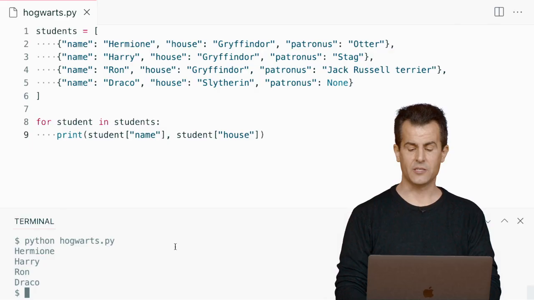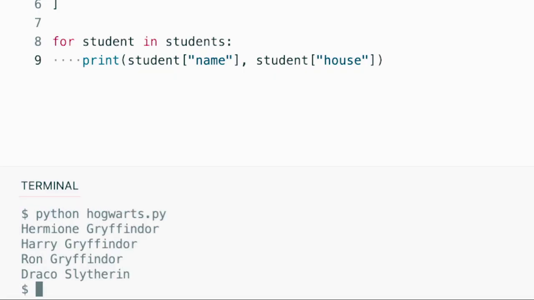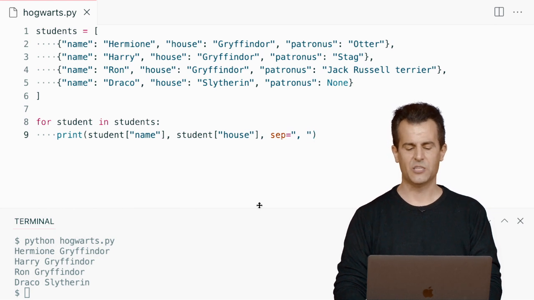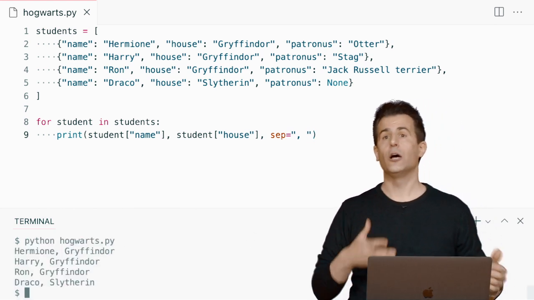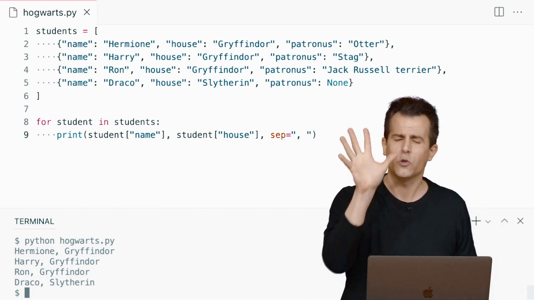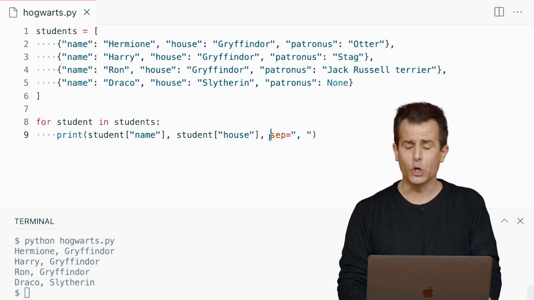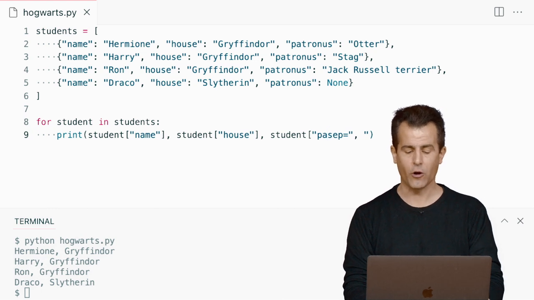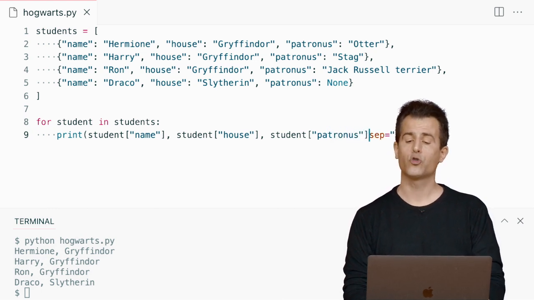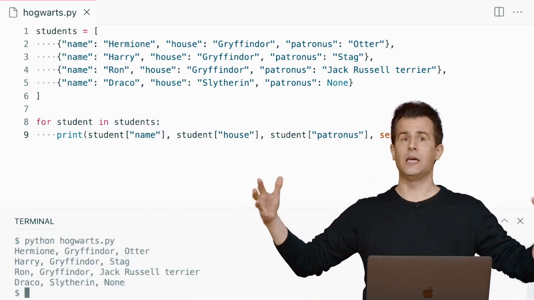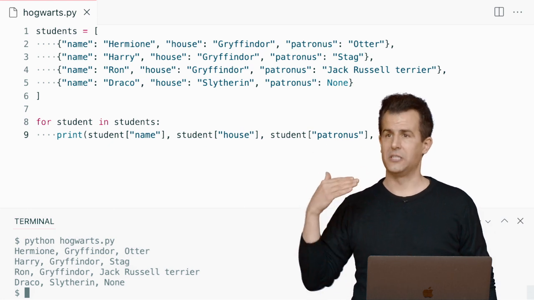All right, let's go ahead and run this. Python of Hogwarts.py and hit enter. So I now see Hermione Gryffindor, Harry Gryffindor, and so forth. Well, we can aesthetically clean this up a little bit by adding a separator with print, like a comma and a space, just so that when I run this again, I now see some commas separating these values. But recall that students have not just a name, not just a house, but also that Patronus. So if we want to print out that too, we now have the syntax via which to go into that same dictionary for each student and output their Patronus as well as their house and their name. So if I run this program one final time, now I see all of the data in this here dictionary.